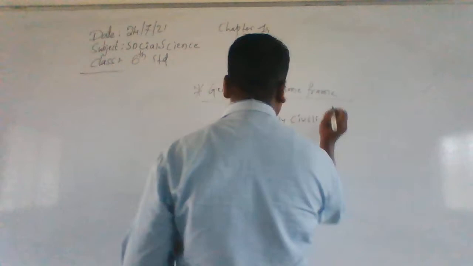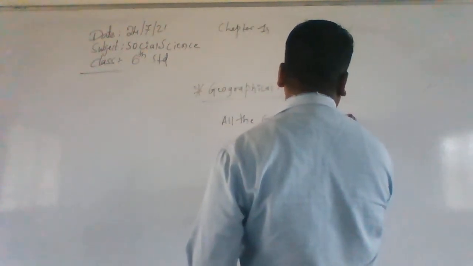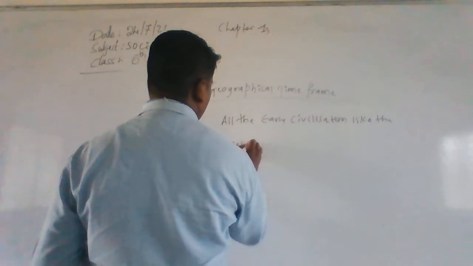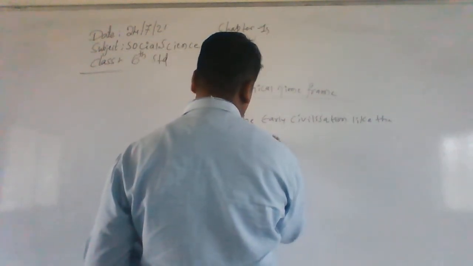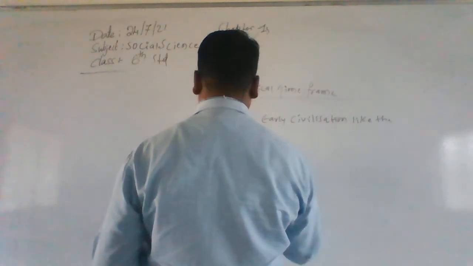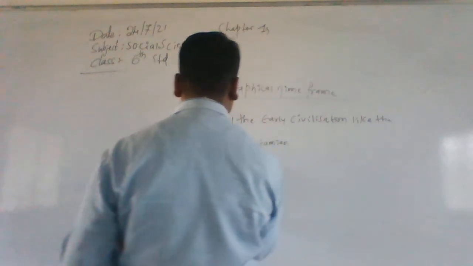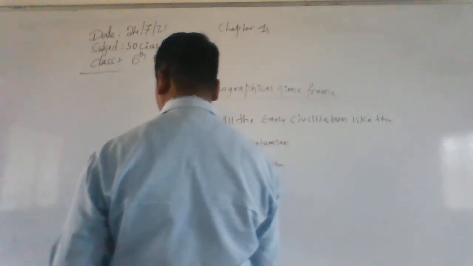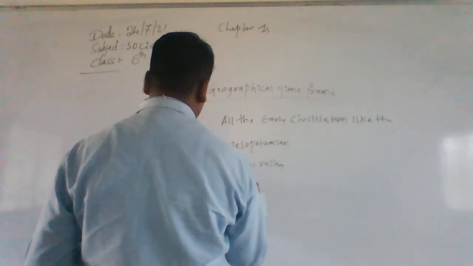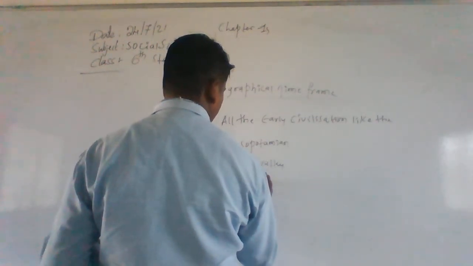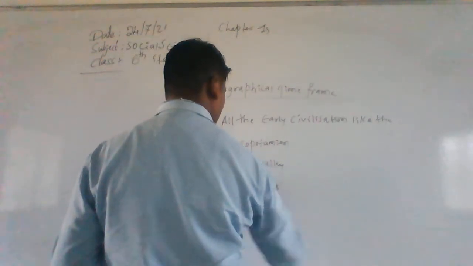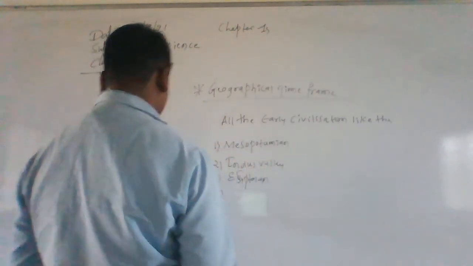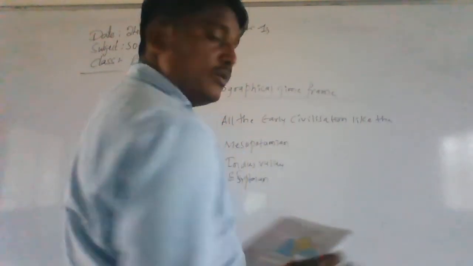All the early civilizations: the first one is the Mesopotamian civilization, the second one is the Indus Valley civilization, and the third one is the Egyptian civilization. Those civilizations are located around the river valleys.